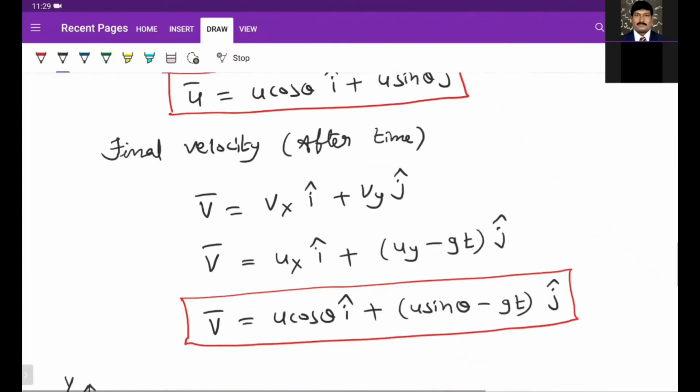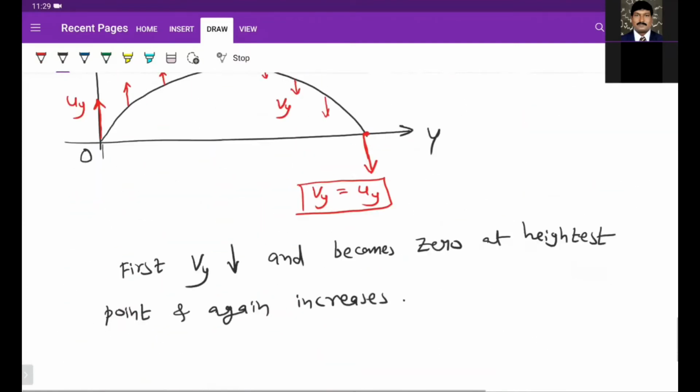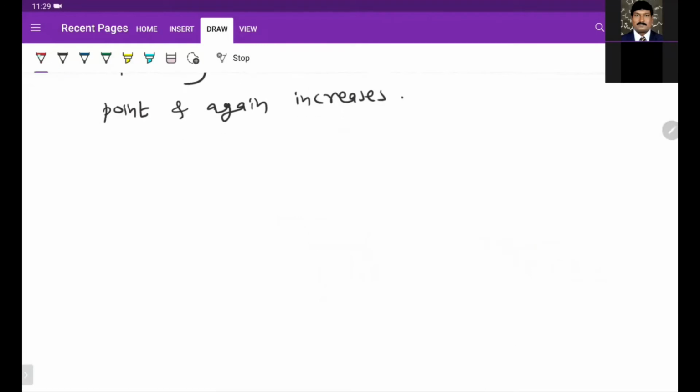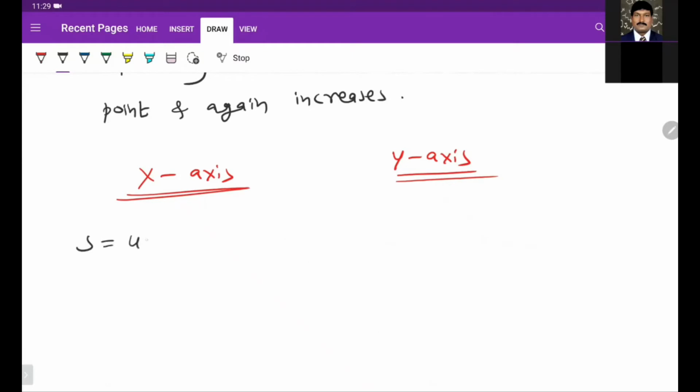Next we go to the second kinematic equation along the x-axis and along the y-axis. Apply the second equation, s is equal to ut plus half at square, along x and along y.